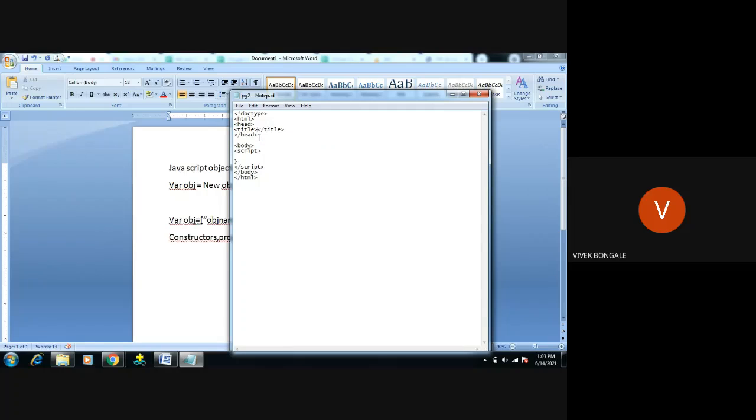Okay, so I will use JavaScript objects. Now in the body, go here. As I said, we'll create a constructor. Creating an object using a constructor means you are using it in the form of functions. A constructor comes under the function. So first we create one function.